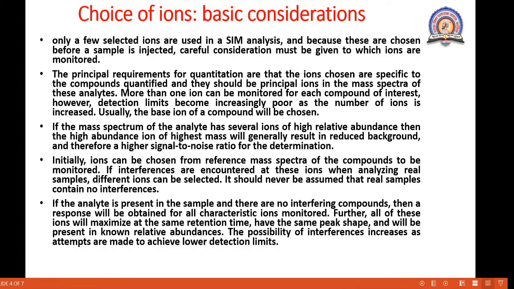What they say here is, if the analyte is present and there are no interfering ions, meaning other impurities present in the sample that could interfere, then the response will be obtained for all the characteristic ions monitored, meaning all ions get monitored.